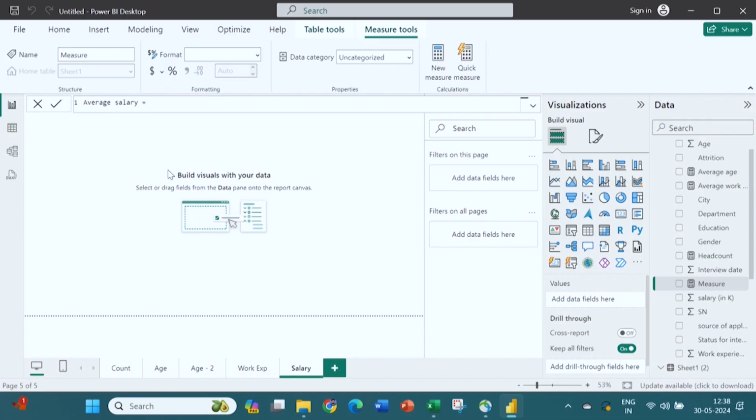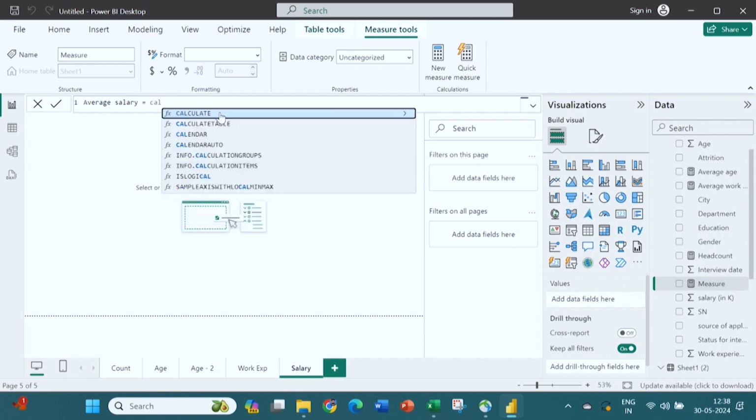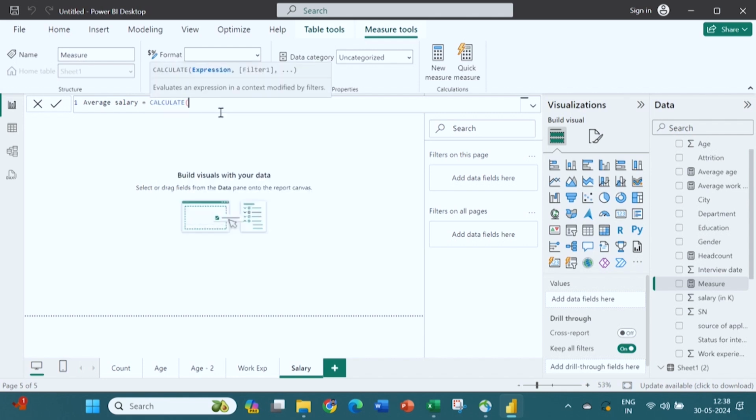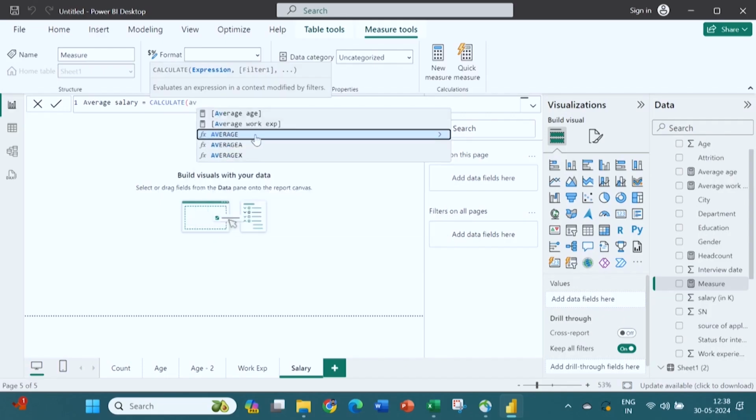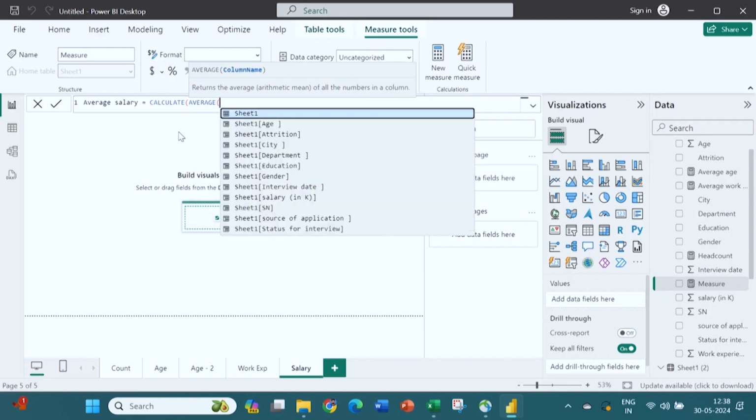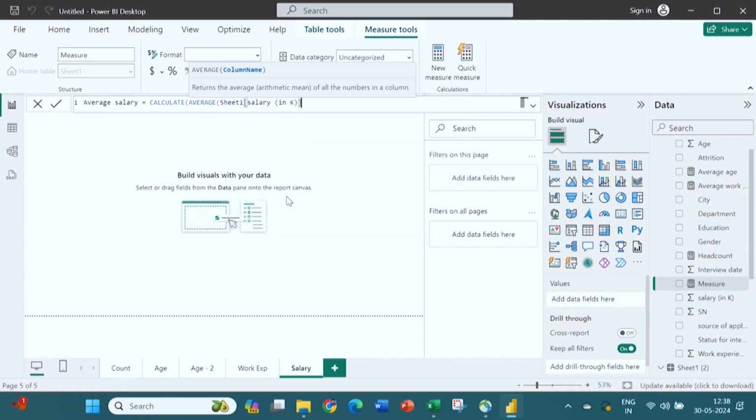So, equal, the way we create the formula in Excel. So, average salary. Now I have to calculate. So, I write calculate average salary. So, I have to calculate the average. I wrote the average, then average will come. Now, salary. Where is the salary? So, age is there, attrition is there, city is there, department is there, interview date is there, salary is coming in K. K means 1000. Now, I have selected, I will close the bracket and just press enter.